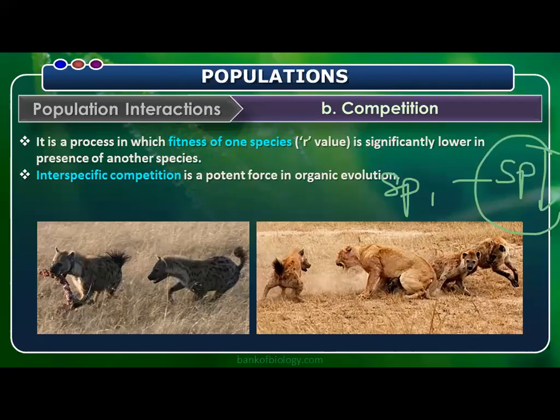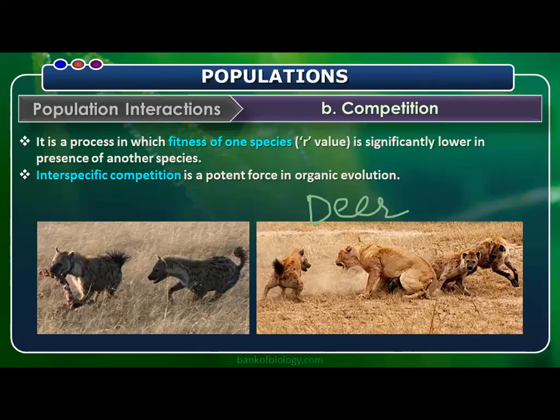Interspecific competition is a potent force in organic evolution. How? We usually go with an example here. Imagine a deer is running at 50 kilometers per hour. Who is its competitor? Who is its predator? The tiger. If the tiger runs at only 45 kilometers per hour, can it hunt the deer?